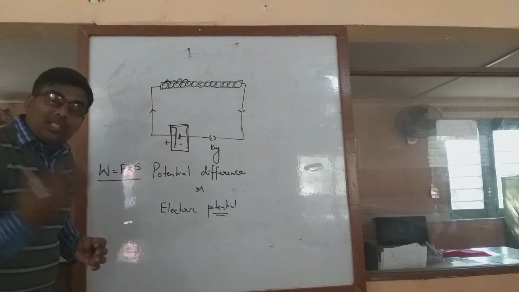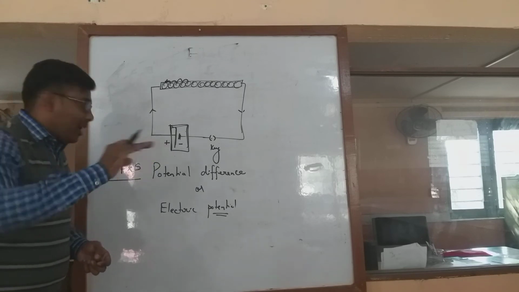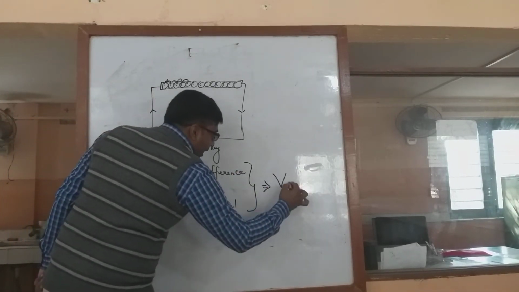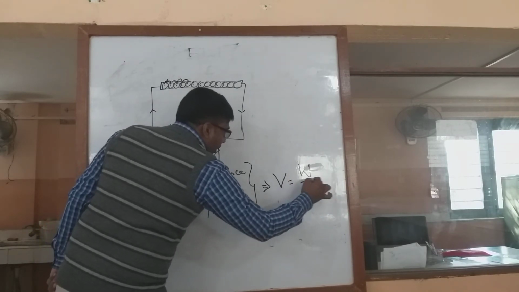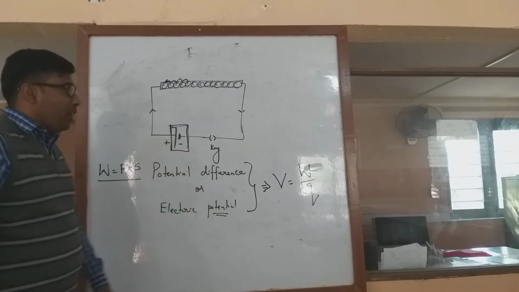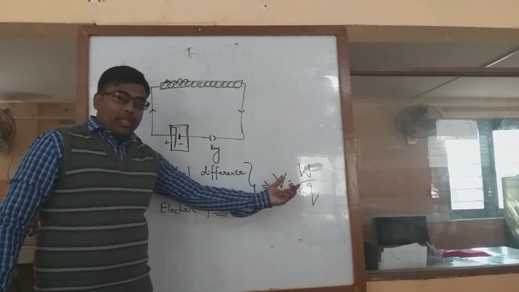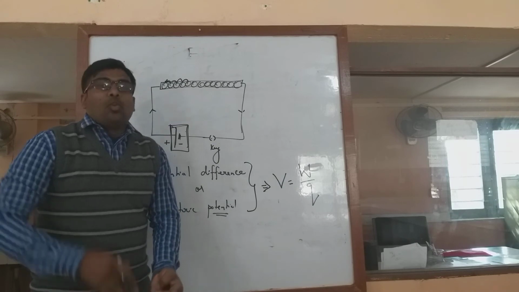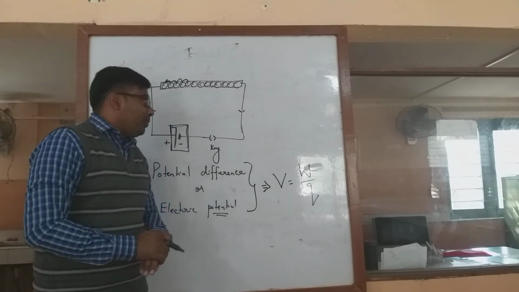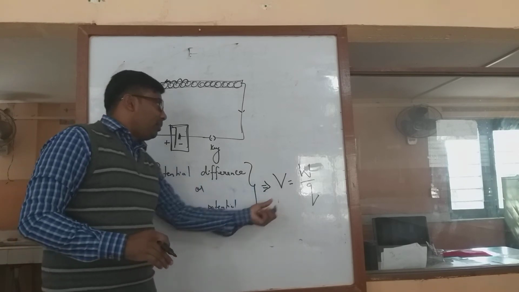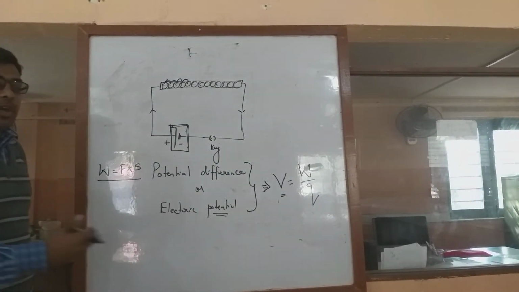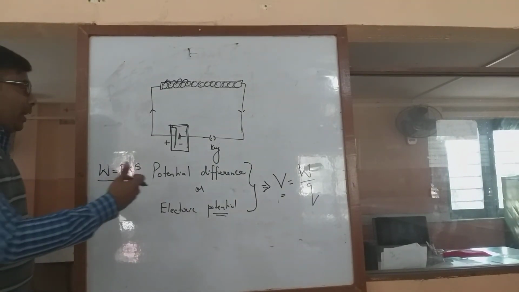And where is this work done? The work is done on the charge. So for this we are using a formula, V equals W by Q, where V represents the electric potential or potential difference, W represents the amount of work done, and Q represents the charge. Work done to move a charge, that we call the electric potential. And this electric potential is represented by V. Next we are going to see what the unit for electric potential is.